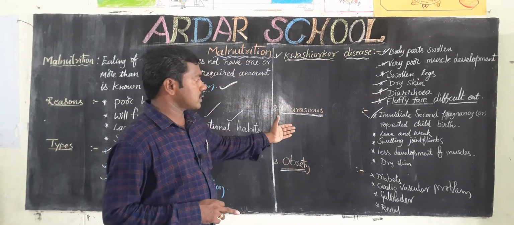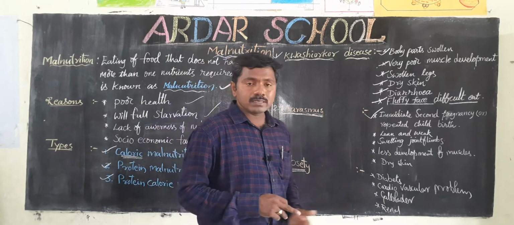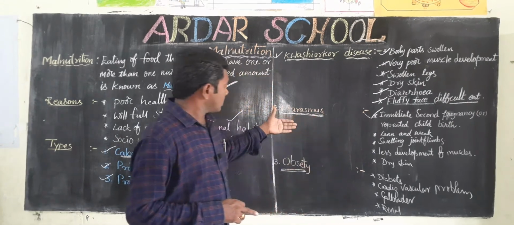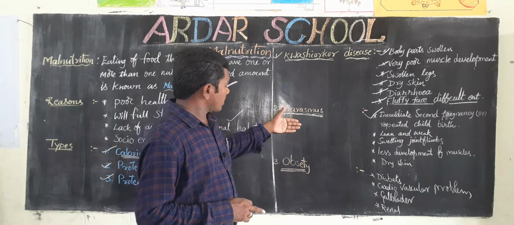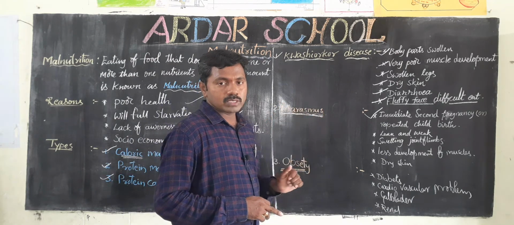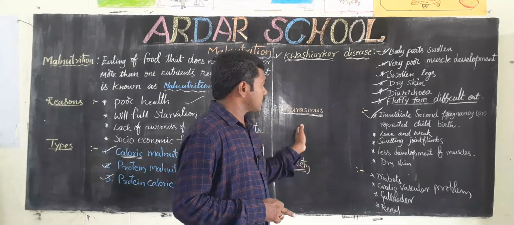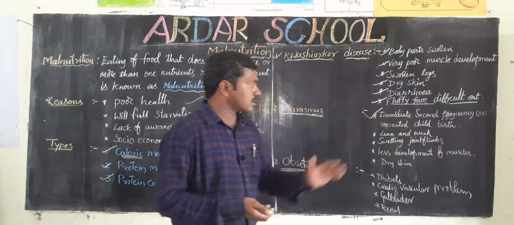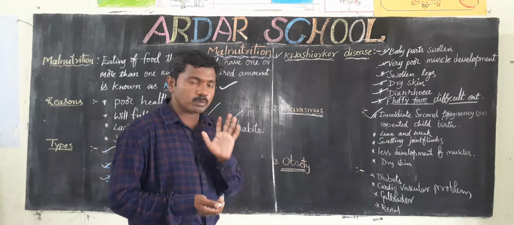Next one, marasmus. Here the biggest reason is calorie and protein deficiency, and immediate second pregnancy or repeated childbirth is the major problem.